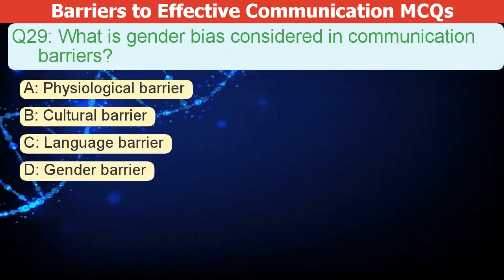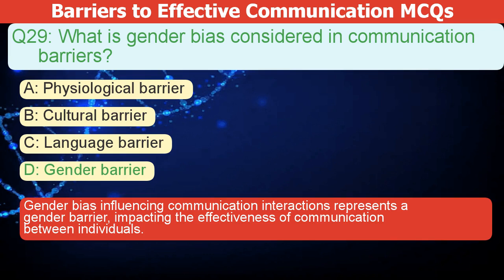What is gender bias considered in communication barriers? A. Physiological barrier. B. Cultural barrier. C. Language barrier. D. Gender barrier. The correct answer is D. Gender bias in communication is a barrier, affecting how well people communicate.